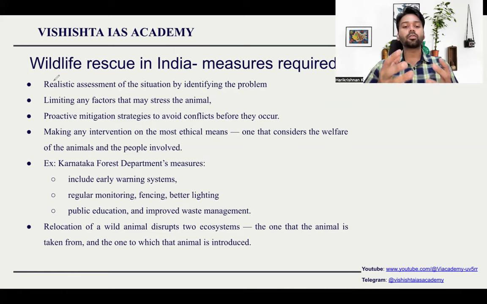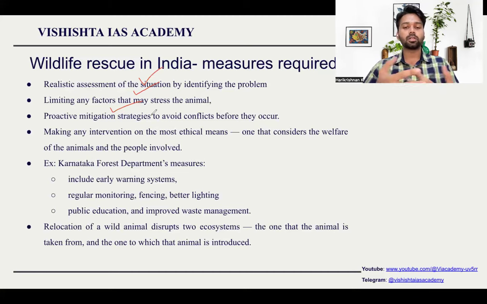So what steps should we follow so that the wildlife won't get affected and the people also won't get affected? These are the way forwards which you can mention in your answer. First thing, realistic assessment of the situation. First, assess what exactly the situation is. Limit any factor that can cause stress to the animal. Make sure the animal is not stressed and agitated, because when the animal gets agitated, it starts attacking people. Proactive mitigation strategies should be drawn out already. It's not just during the problem. You should already have a proper strategy for each and every animal. In case it is a cheetah, what will we do?